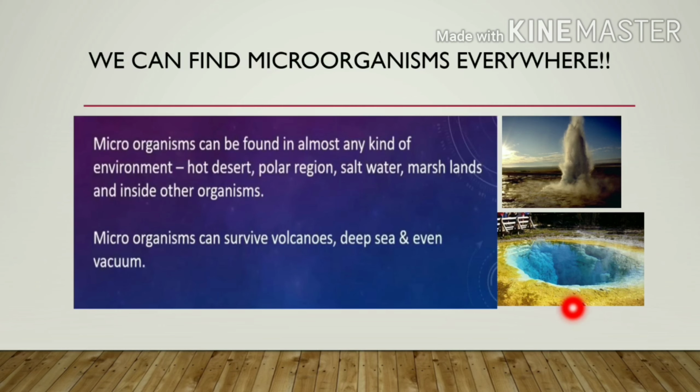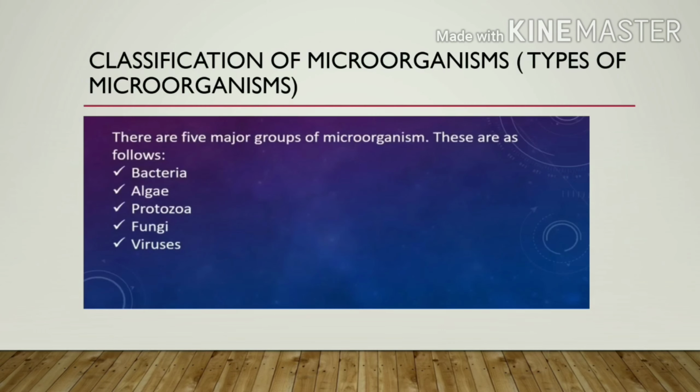This is a very interesting thing. This is called the Morning Glory Pool. Can you see the color? Bluish color. This color is caused by a particular microorganism, known as archaea. We will learn about archaea later. Next is the classification of microorganisms, the types of microorganisms.